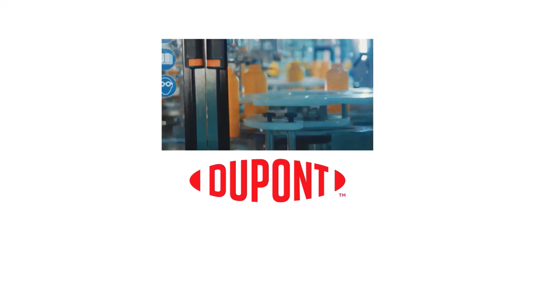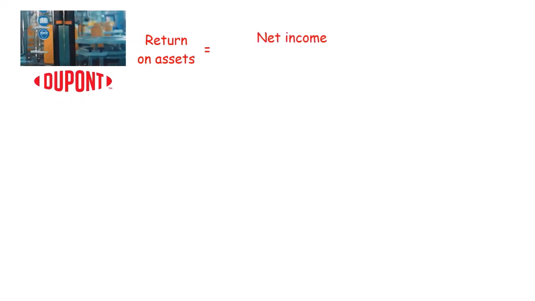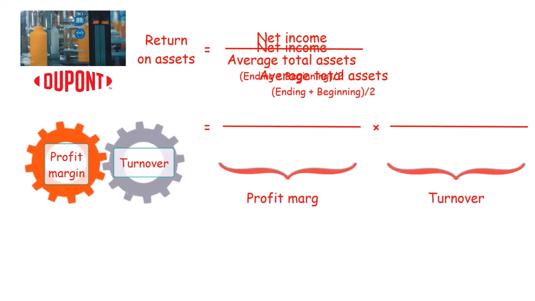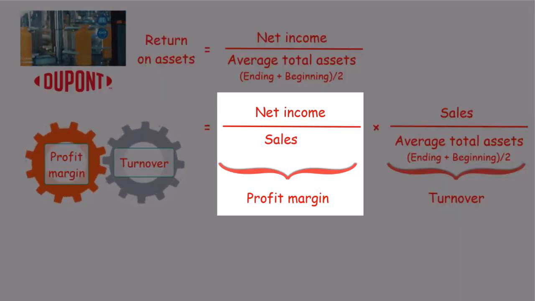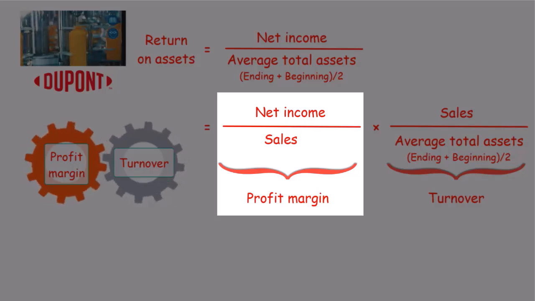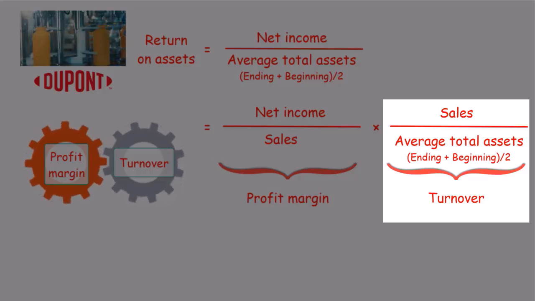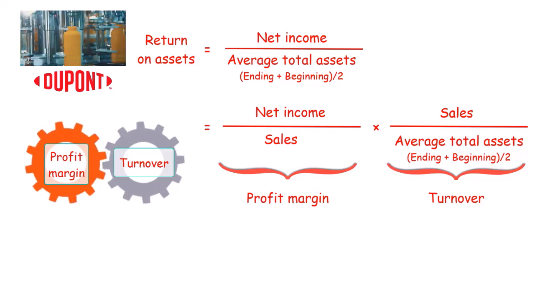As the name suggests, DuPont analysis originated at DuPont Corporation as a way of evaluating business performance. Recall that return on assets is net income divided by average total assets. The DuPont decomposition splits this into two components, profit margin and turnover. Profit margin is net income divided by sales and represents how much income each dollar of sales generates. Turnover is sales divided by average total assets, and it represents how much sales each dollar of assets generates. The product of the two is the company's return on assets.